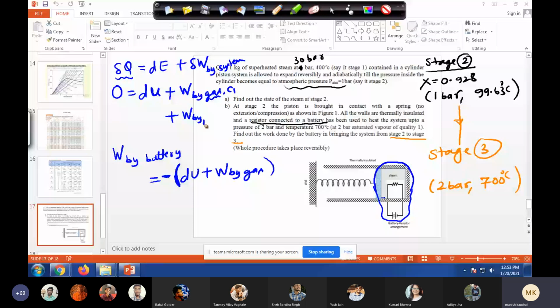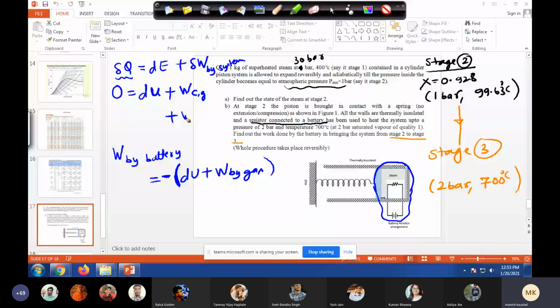I will write C gas and C battery. Whenever I write this, it is work done by system.